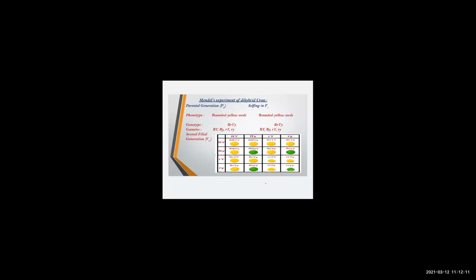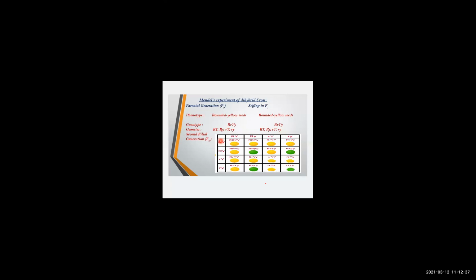The genotype, what it is going to be, we had seen here itself. It is always denoted by this. So the same notation we will carry forward in the next slide also. So you can see over here how it is being taken: capital R, small r, capital Y, small y. The other parent will be having the same genotype. So the possibilities the gametes will be having is given in the next step. So these are the possible gametes that will be there.